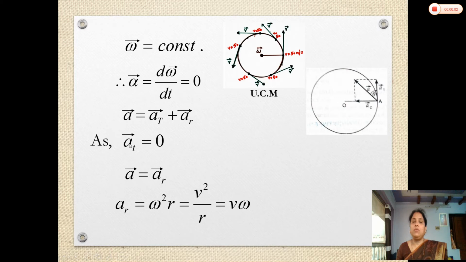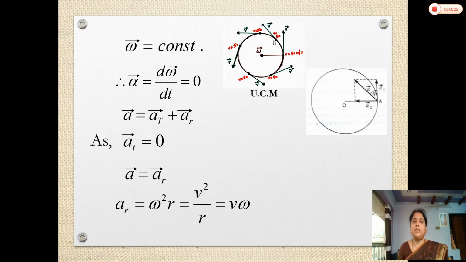Now, here we can say that the tangential acceleration is 0. Why is the tangential acceleration 0? Because when the object is moving, when the object is turning here, its speed remains constant and there is no change in speed. That's why the tangential acceleration is 0.